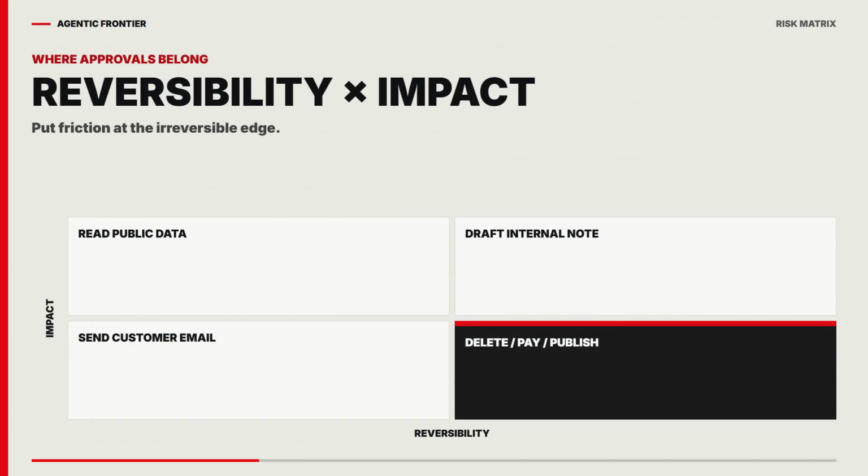A better system scores actions on 2 dimensions: reversibility and impact. Reading a public page is low impact and easy to reverse. Drafting an internal note is still contained. Sending a customer email is external. Deleting data, moving money, changing access, or making a legal commitment belongs in the highest risk corner.